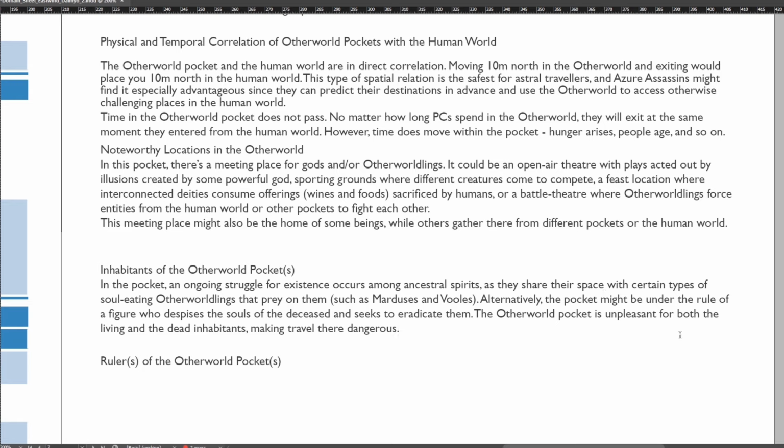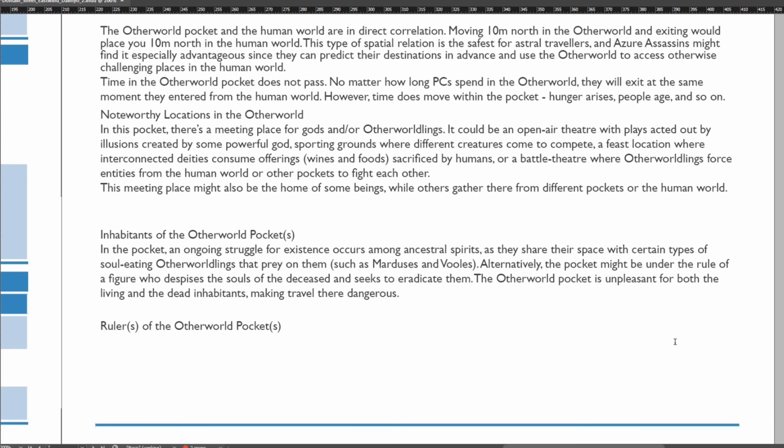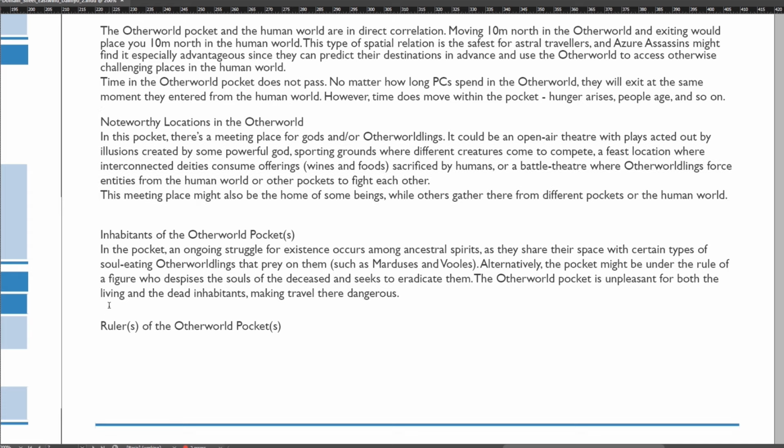So, coming back to the meeting place, the soul-eating otherworldlings come together from otherworld pockets to hunt in here. Also, the idea of using the pocket for teleportation doesn't sound like such a good idea anymore. Doable, but dangerous, as those creatures will definitely follow you to the human world.